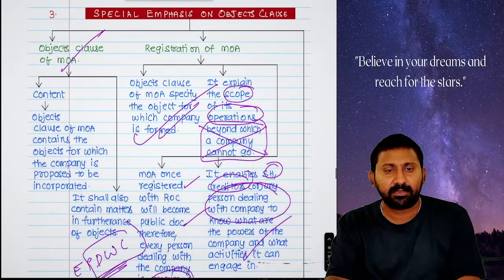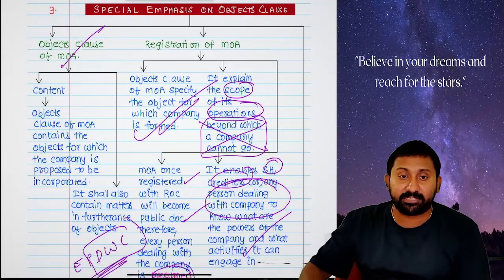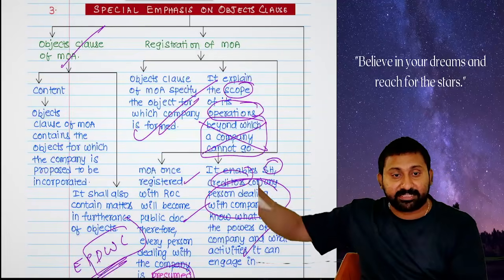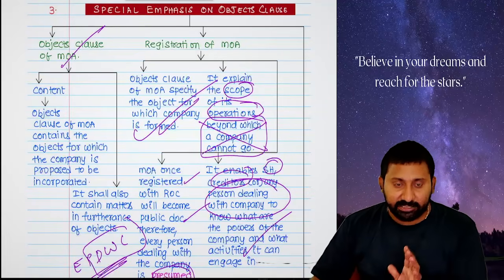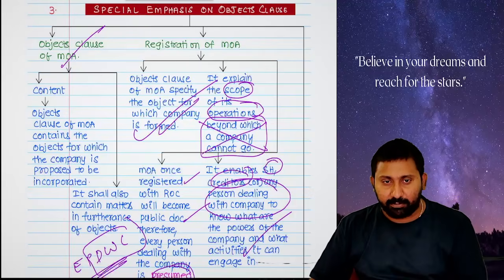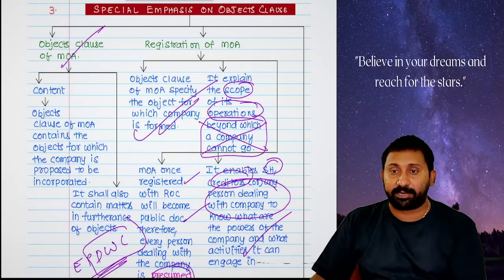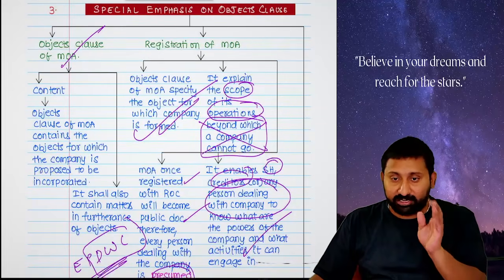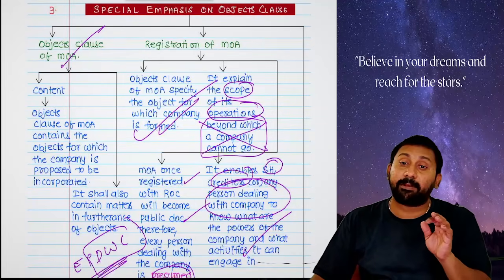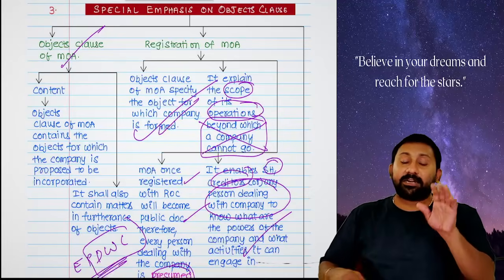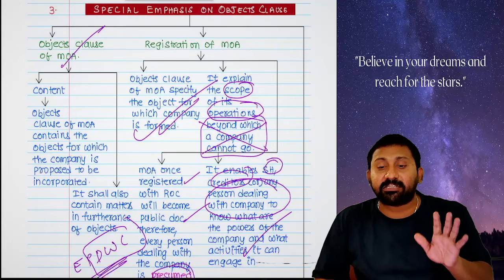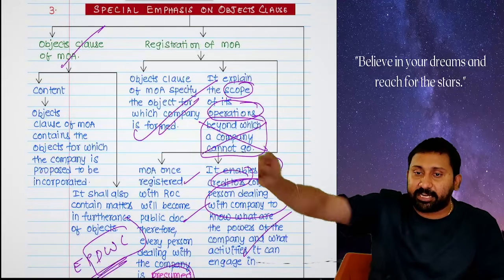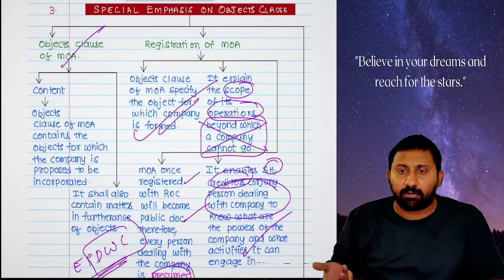So, to summarize: what is the importance of registration of MOA? The question will come for 3 marks. Then you have to write this answer. The objects clause of the memorandum will specify the object for which the company is formed. It will explain the scope of its operations beyond which a company cannot go. It enables the shareholders, creditors and other persons to know what the company can engage in. So every person dealing with the company must read the MOA because MOA is a public document. Because once registered with ROC, we will keep it on the MCA website. Who can go to the MCA website? Anyone can go. It's a public document.